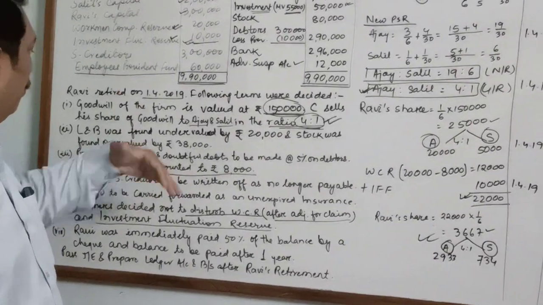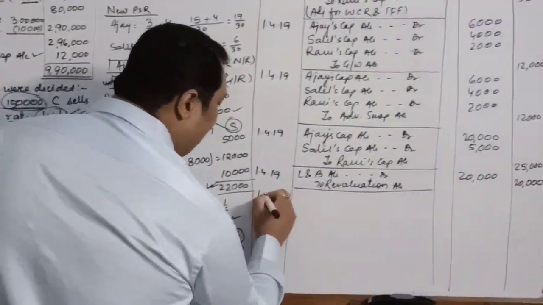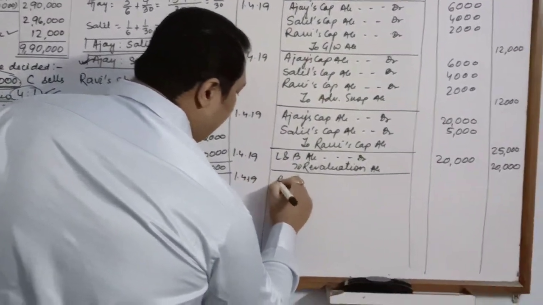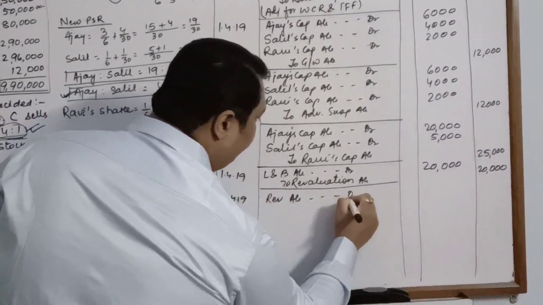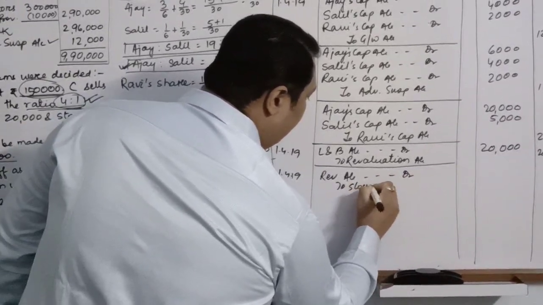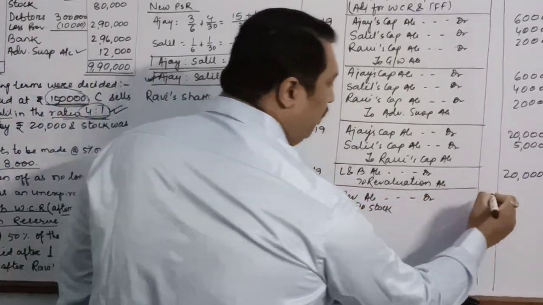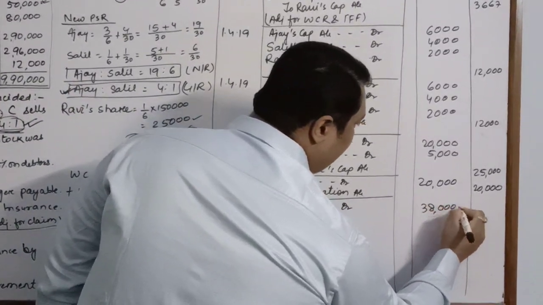Stock was found overvalued. So we will decrease the value. We will write revaluation account debit to stock. We will write the narration, the value of stock decreased 38,000.